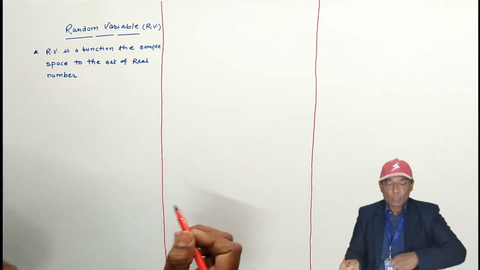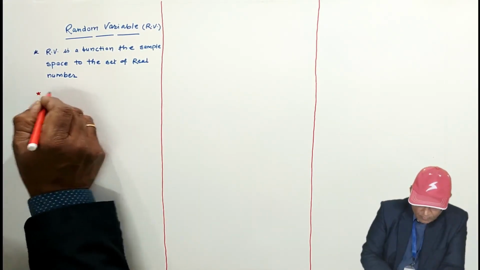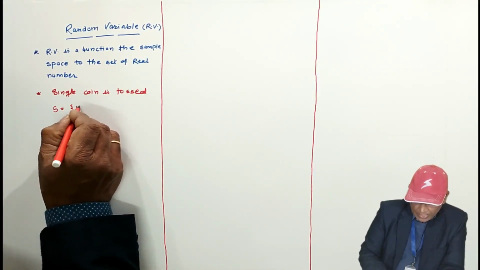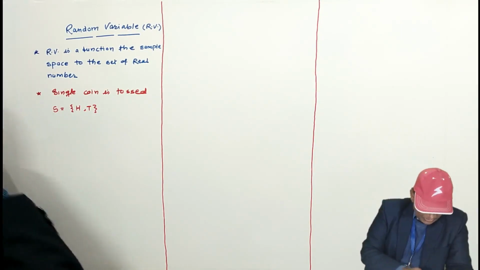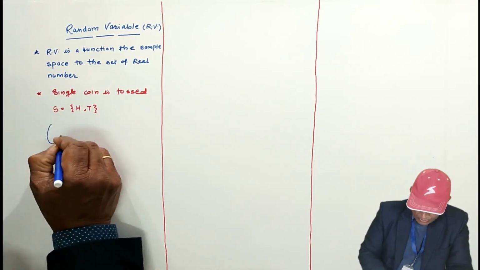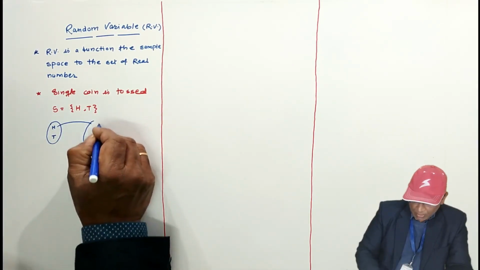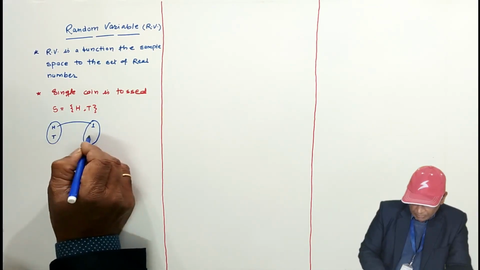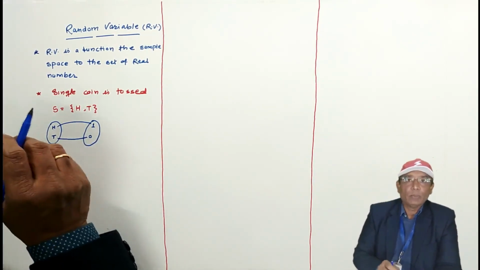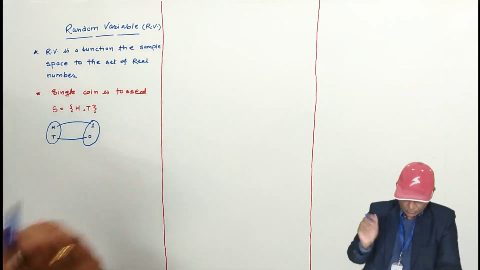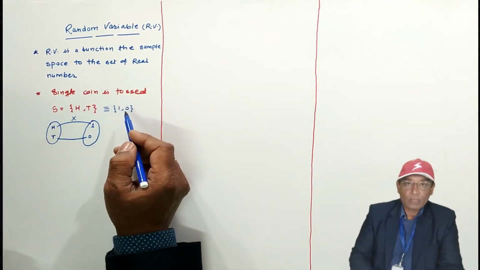Now, the random variable, first of all, I am going to explain by giving an example. If a single coin is tossed, the sample space S contains H and T, head and tail, these two elements. What is a random variable? Okay, this is a domain space and it contains two elements, head and tail. This H maps to 1 and the tail maps to 0. And it is fully dependent on us which random number should be assigned to the particular element of the sample space. So instead of writing H and T, we can write 1, 0. 1 and 0 are the random numbers.